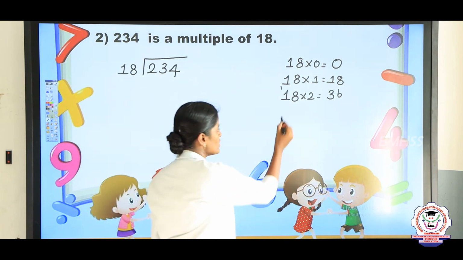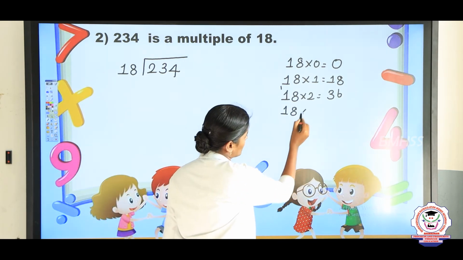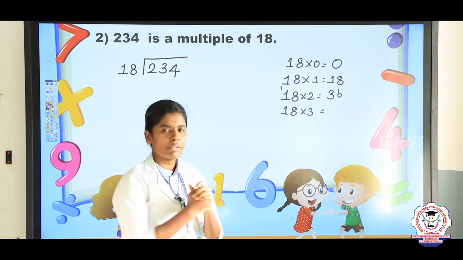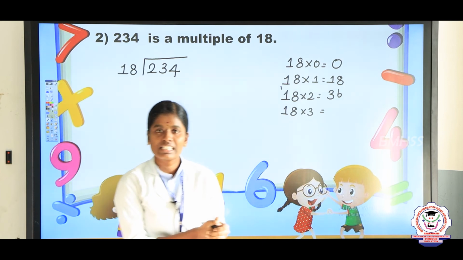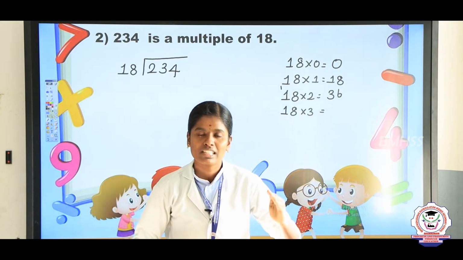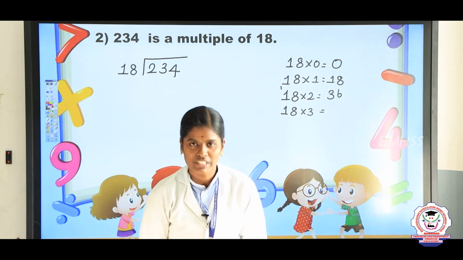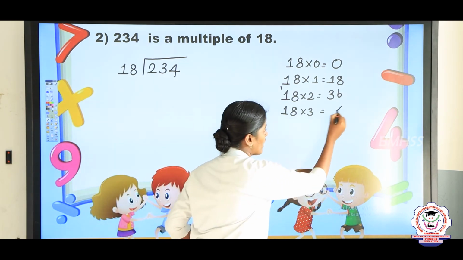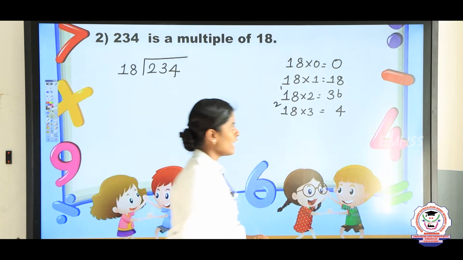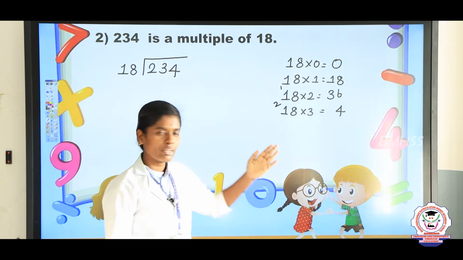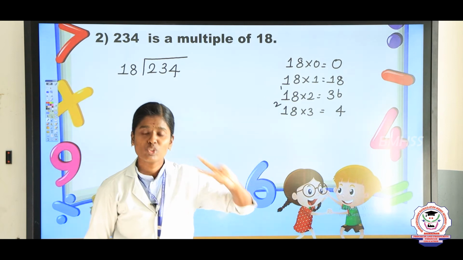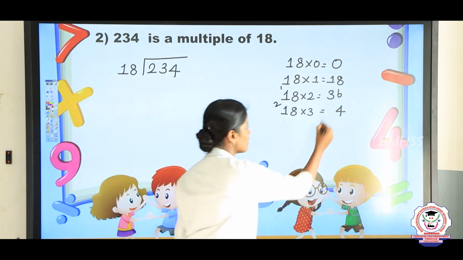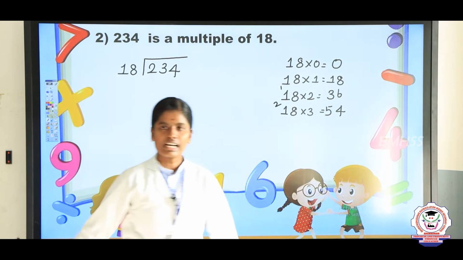Next you will take 18 threes are. So take a 3 and multiply by 8 and 3 and multiply by 1. Now tell me Krish, what is the answer? 3 8s are, that is 3 times of 8 are 8 times of 3. Okay. So the answer is 24. Right? 4 and 2 here. Next take 3 and multiply by 1. 3 ones are 3. Keep 3 in the mind, 2 in the finger. So 3 after 4, 5. The answer is 54. 18 threes are 54.